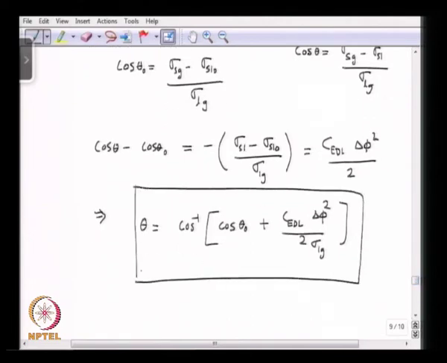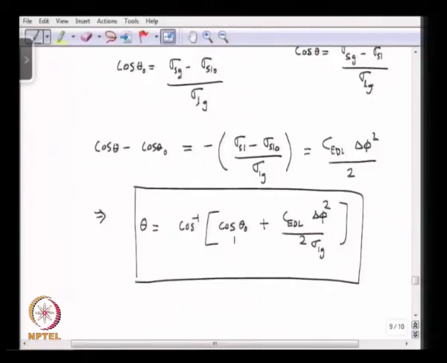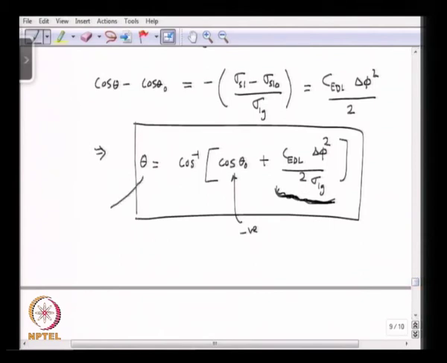We see that a surface which is originally hydrophobic can be made hydrophilic. If the surface is hydrophobic initially, cos theta 0 will be negative, and you can take some energy out of the surface energy and store that in the form of the capacitor charge inside the electrical double layer. If you do that, the contact angle is going to be reduced, and cos theta is going to be positive.